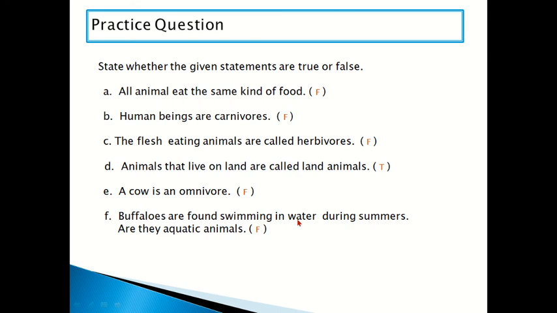Buffaloes are found swimming in water during summer. Are they aquatic animals? No, it is false. They are not aquatic animals. They only swim in the water during summers to keep their body cool.